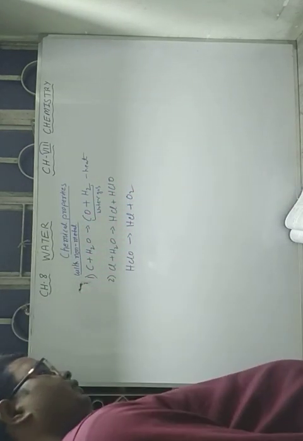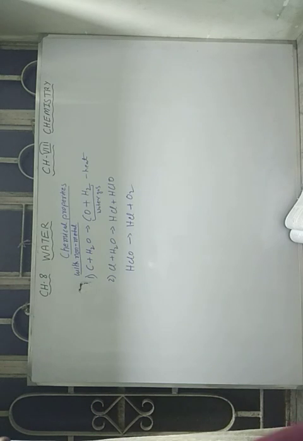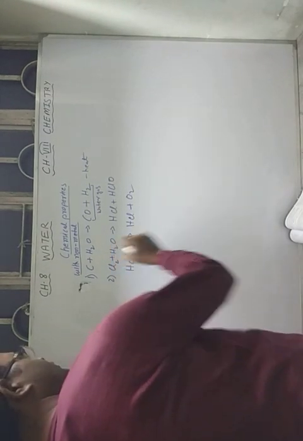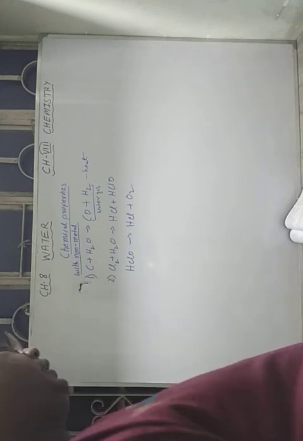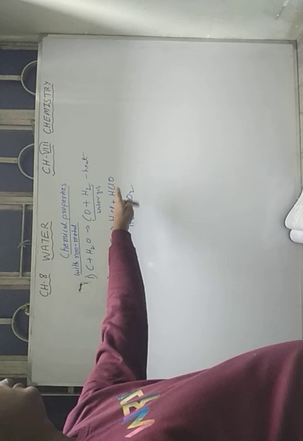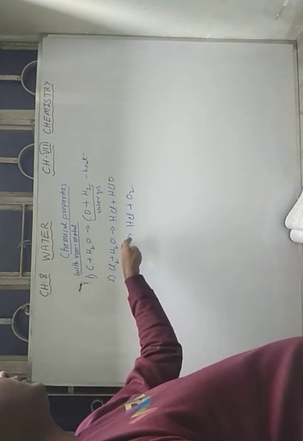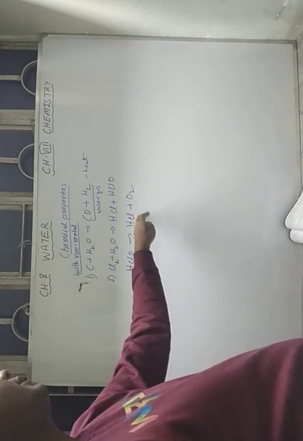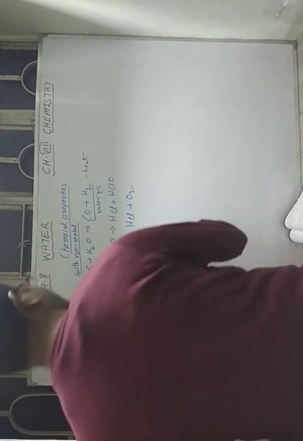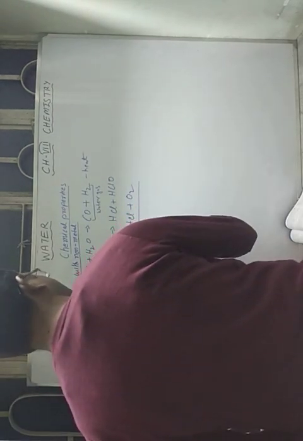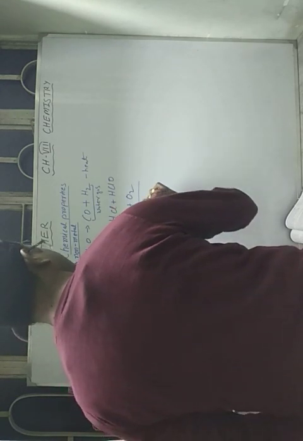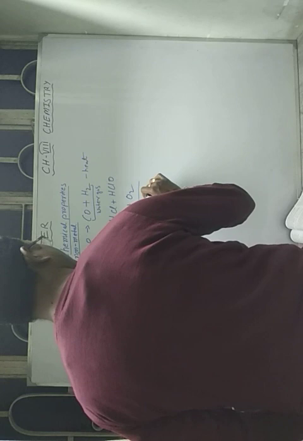So overall reaction, when chlorine reacts with water, it gives hydrochloric acid plus oxygen gas. When you write it like this, Cl2 plus H2O gives HCl plus O2.